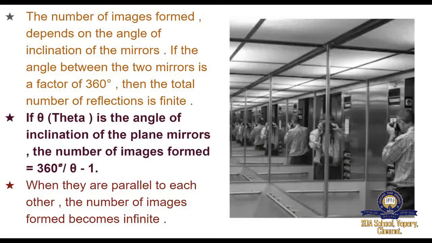This is the multiple reflection formula. Students, don't forget this formula. When the mirrors are parallel to each other, the number of images formed becomes infinite.